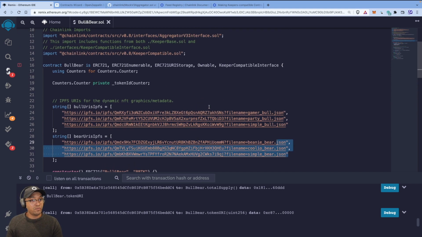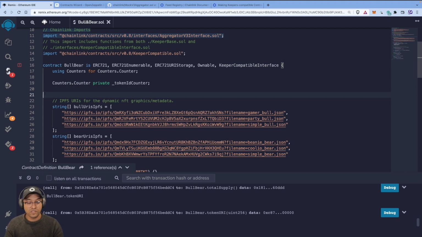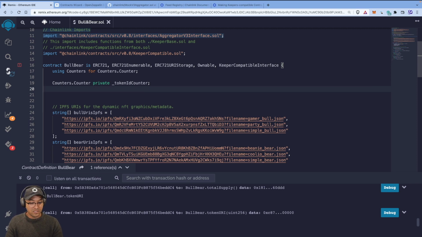Now the keeper compatible interface also requires us to use a couple of state variables, namely we need to make sure that we have the interval, right? We want to set an interval. So how it works is the keepers will call our contract and check whether the interval has passed. If it has not passed, it's not going to do anything, right? We'll see that in a moment. But if it has passed, it's going to run the upkeep, the operation. So let's just add that in here. So that's going to be a uint.